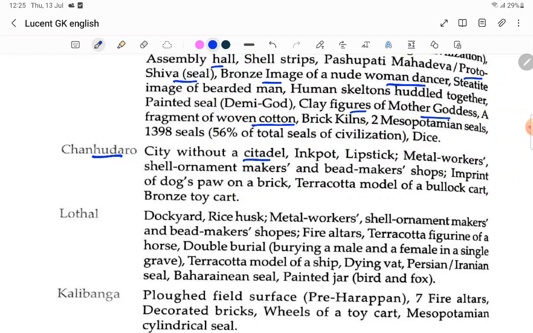Next, ink pot, lipstick. This is important. Lipstick, ink pot, metal workers, shell ornament makers, and the bread makers. So bread and lipstick shops will be there. Imprint of a dog paw, and within it the terracotta model of the bullock cart. So there is one bullock cart they found. And in Chanhudaro, a lipstick, bread factory, and bullock cart they found.